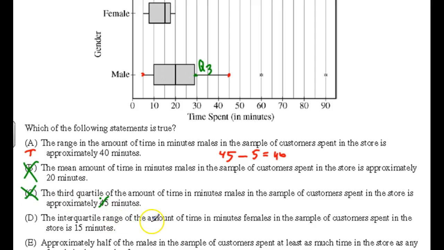Interquartile range of the amount of time in minutes females spent in the store is approximately 15 minutes. So the IQR for females would be about 17 minus 8. 17 minus 8 is about 9, not 15. I don't agree with that.